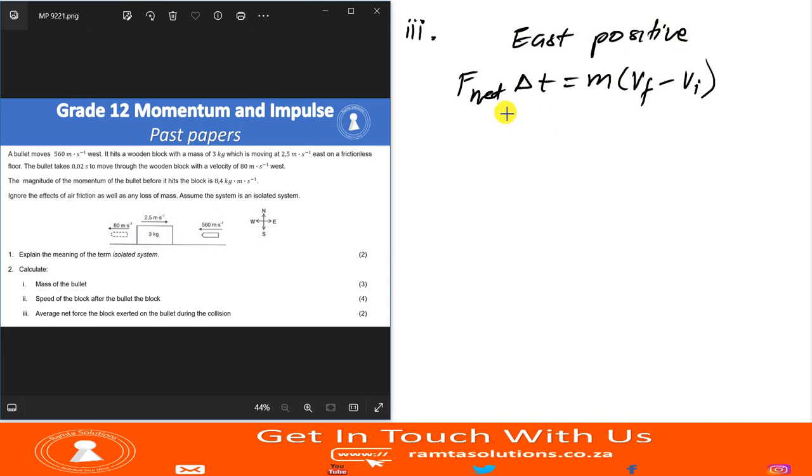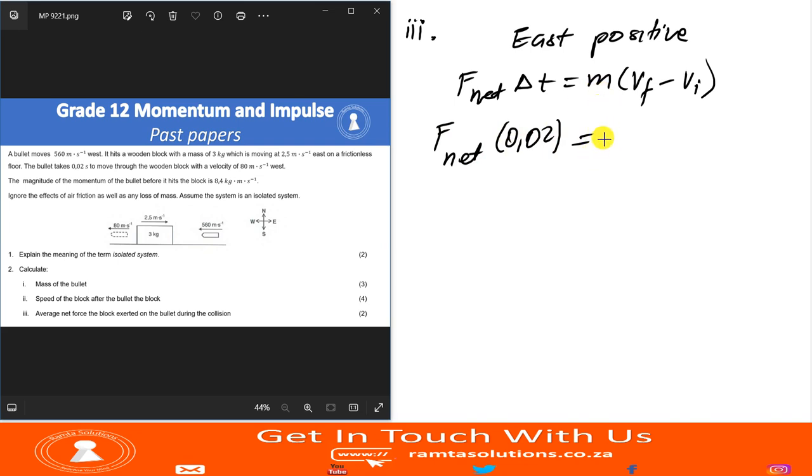I'm going to take properties of the block. Let me take the block. So I'm going to leave this as F net delta T. Oh no, we're given delta T because the collision time was 0.02 seconds. What is the mass?